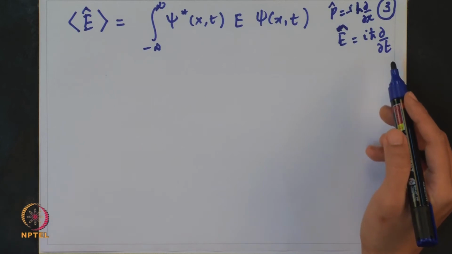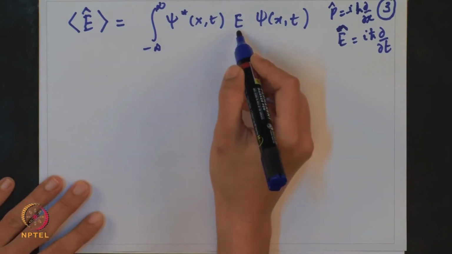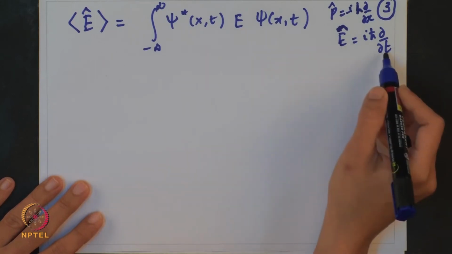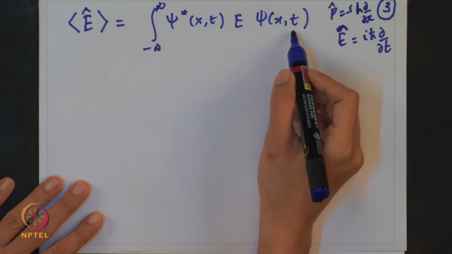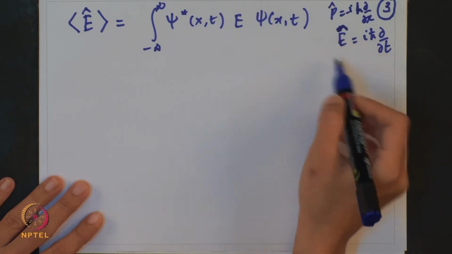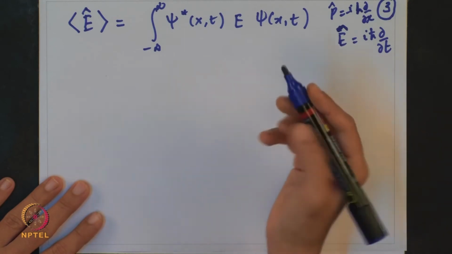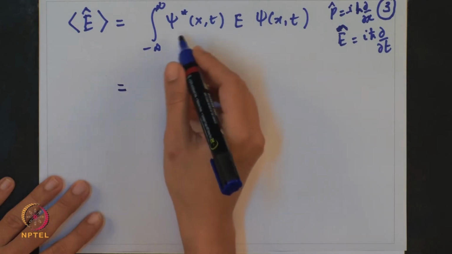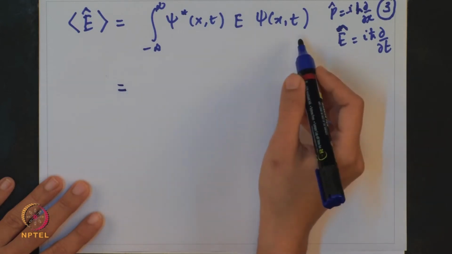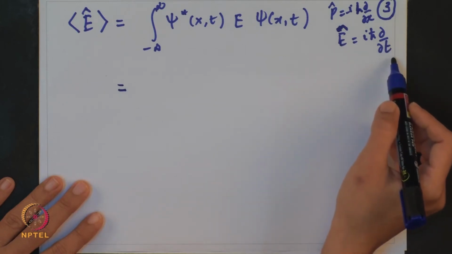Now we will solve this. Here you substitute dou by dou t, and when you differentiate psi of x comma t with respect to t, the energy components, E1 and E2, will come out of the derivative. Finally, you write explicitly psi star and psi and operate E, that is i h cross dou by dou t.